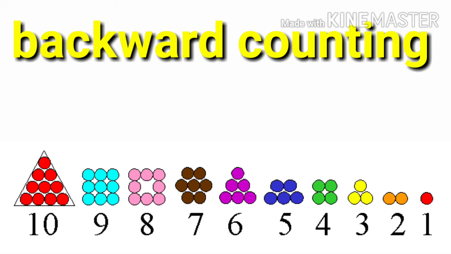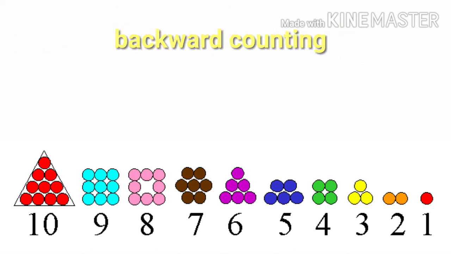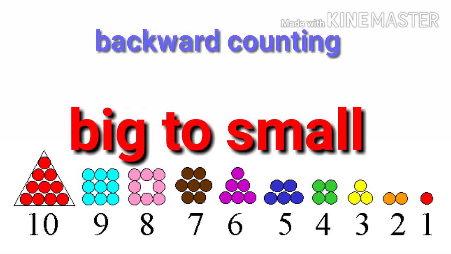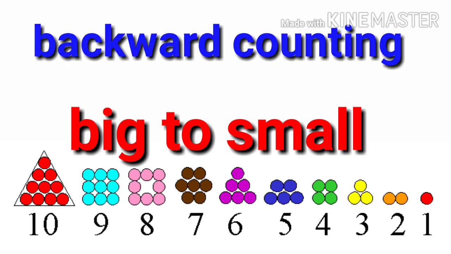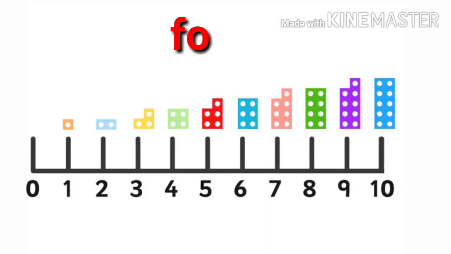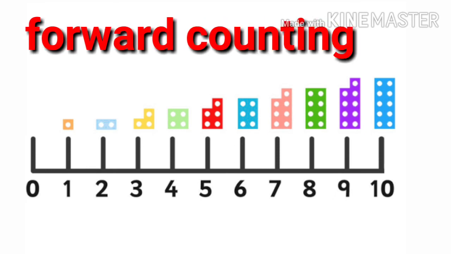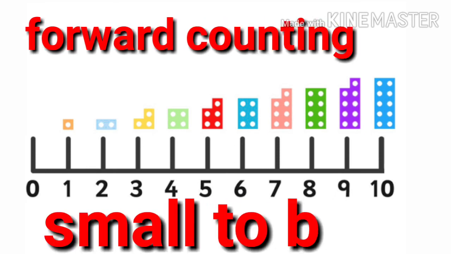So in backward counting we are going from big number to small number. So children, now you know the meaning of backward counting, big to small, and the meaning of forward counting, small to big.